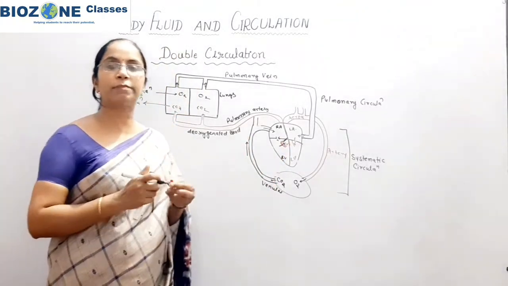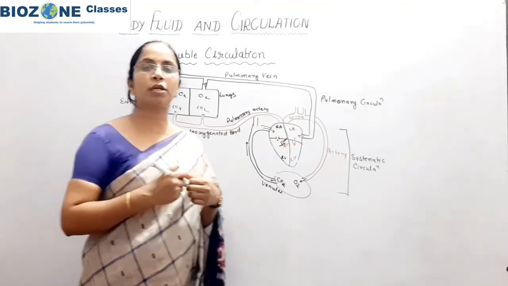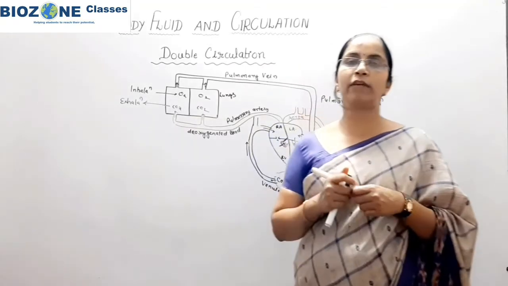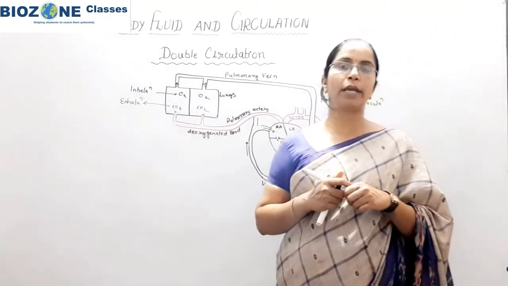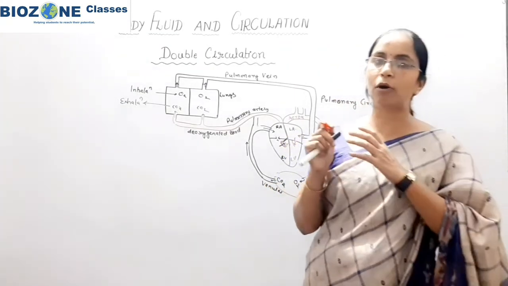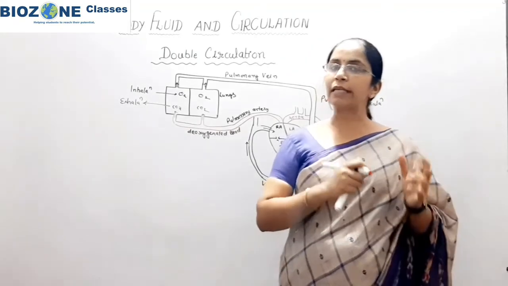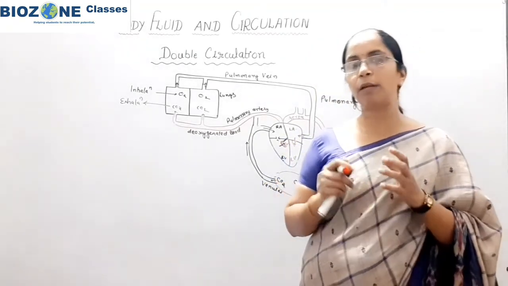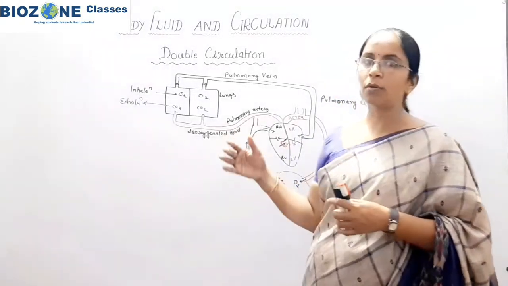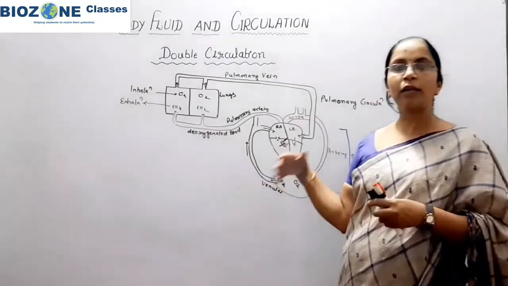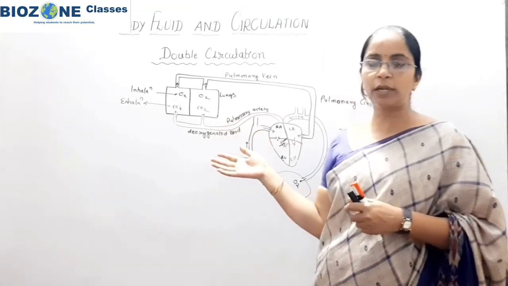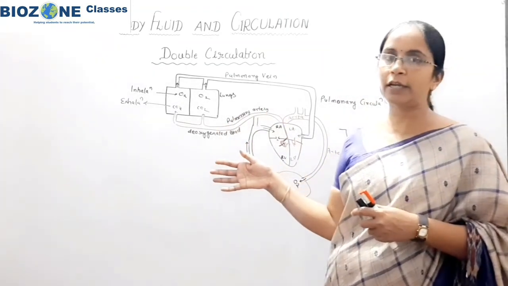Why is double circulation present in humans? Because a closed circulatory system is present. That means inside the body there is no space where mixing of pure and impure blood takes place. Pure blood always travels in arteries and impure blood always travels in veins, with the exception of the pulmonary veins and pulmonary artery. So remember this for double circulation of blood. I hope you understand very well the basic difference between pulmonary circulation and systemic circulation, and why double circulation is present in human beings.